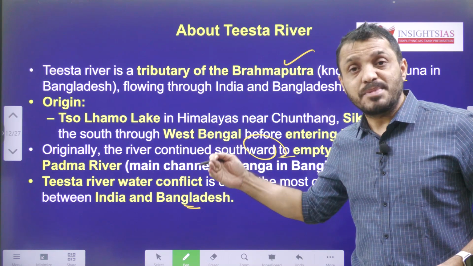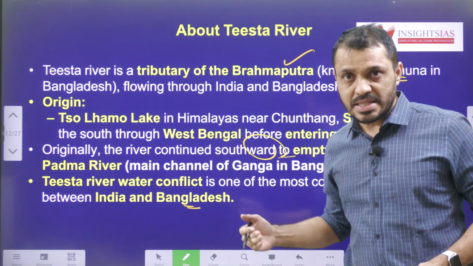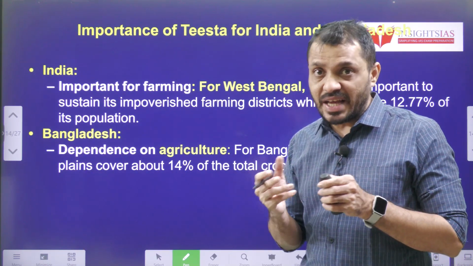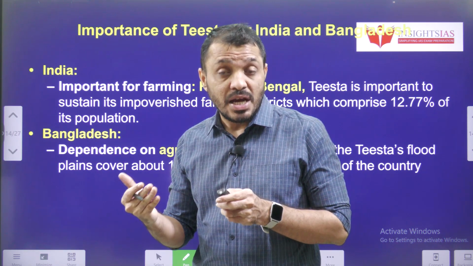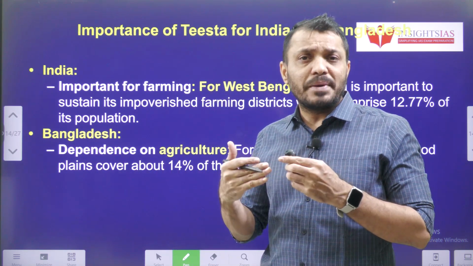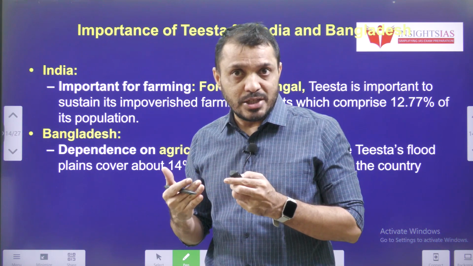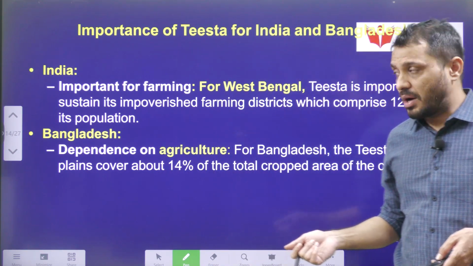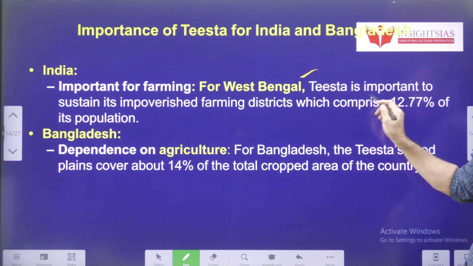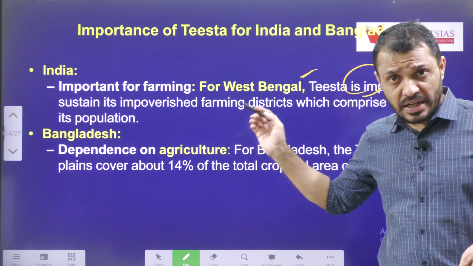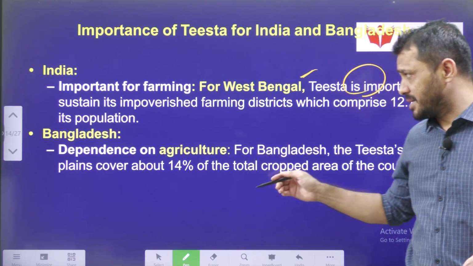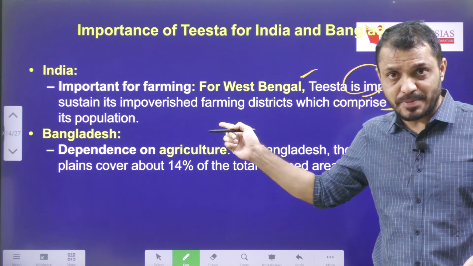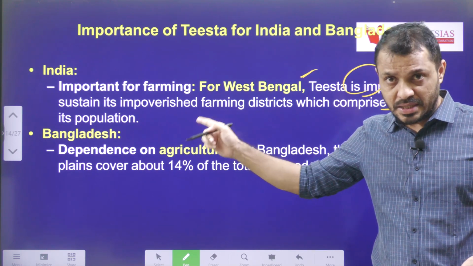Why is it becoming the most contentious issue? Let us discuss. Of course, the dependence on this river is very high, both on the Indian side as well as on the Bangladesh side. When the dependence is very high, obviously it is going to be a contentious one. We can understand here, it is important for farming. For West Bengal, Teesta is very important for the sustainability of farming, and around 12.7% of the population in West Bengal is still dependent on the Teesta River.